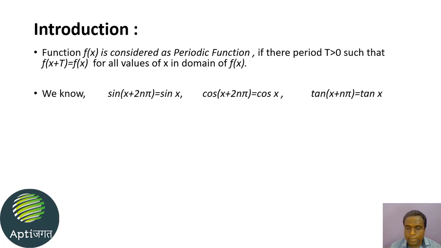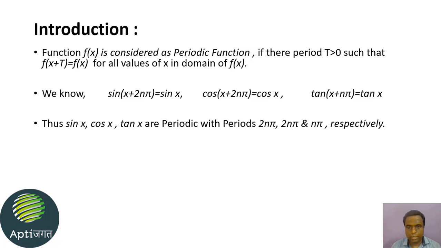Also tan of x plus n pi equal to tan x. From this, we can make out that the periods of sin x, cos x and tan x are 2n pi, 2n pi and n pi respectively, because the values of these trigonometric ratios repeat after a certain period t.